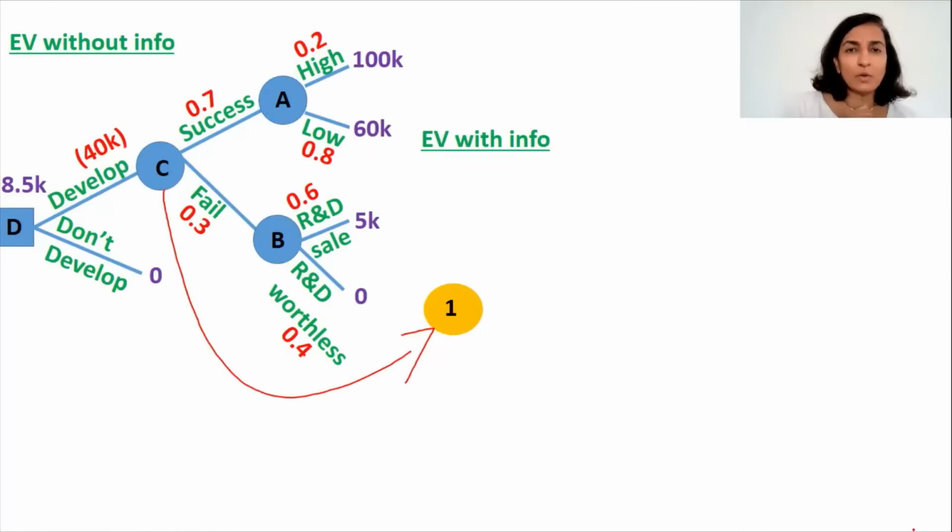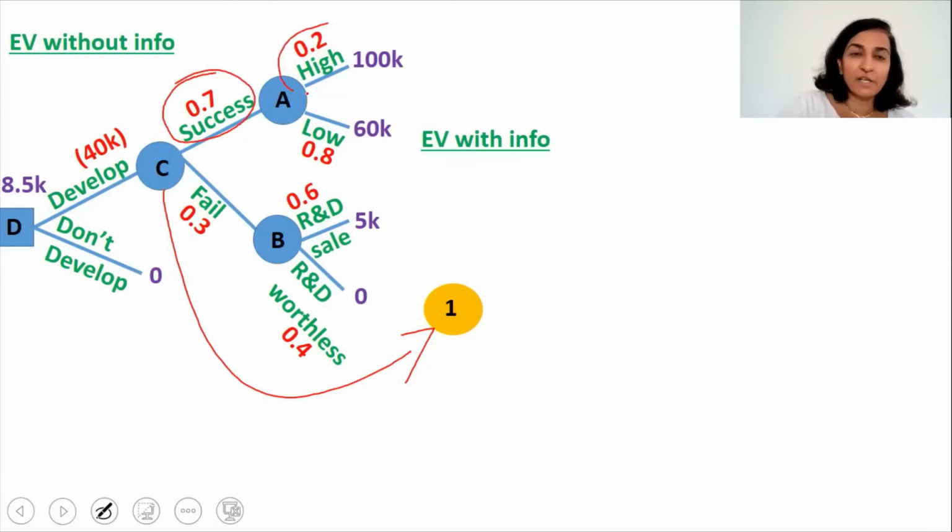Okay. Now look at the original decision tree. There is a 70% chance that we will be successful and there is further a 20% chance that we will get high profit. That uncertainty is already there in the market. It is just that agent 008 will give us this information beforehand. So that uncertainty is not going away.